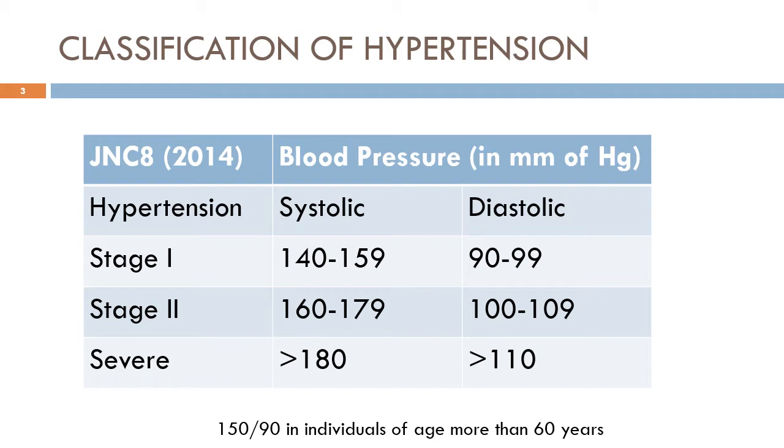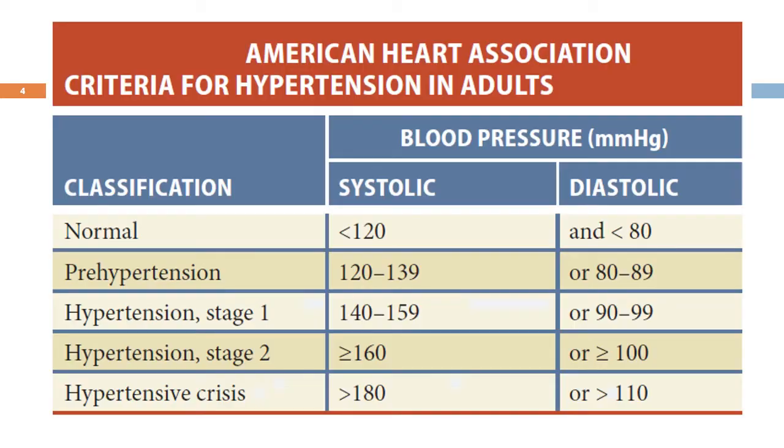Patients with severe hypertension are defined as having blood pressure of more than 180 systolic and 110 diastolic. The American Heart Association additionally includes a group of patients with pre-hypertension in whom the systolic blood pressure is 120 to 139 and diastolic blood pressure is between 80 to 89.